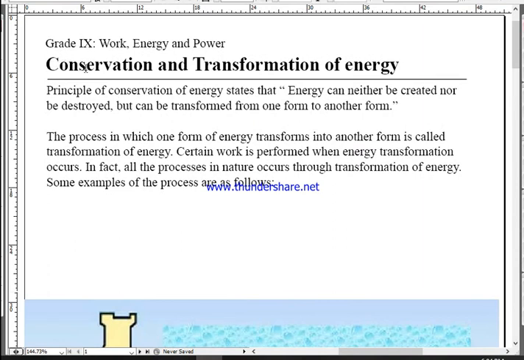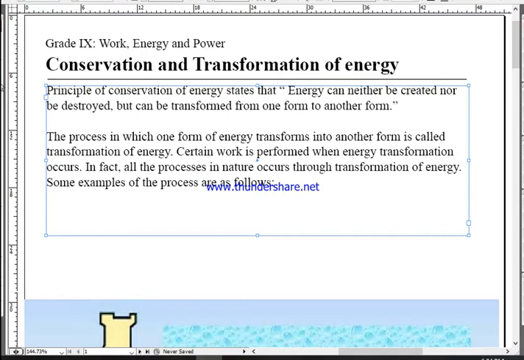What do you mean by conservation? Well, conservation means to conserve or not let something be destroyed. If you do not let something get destroyed, then that is called conservation. So basically, conservation of energy means energy cannot be destroyed. Its basic meaning is that energy cannot be destroyed, isn't it?